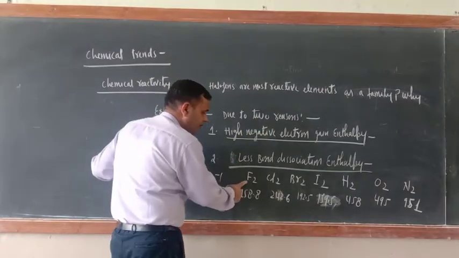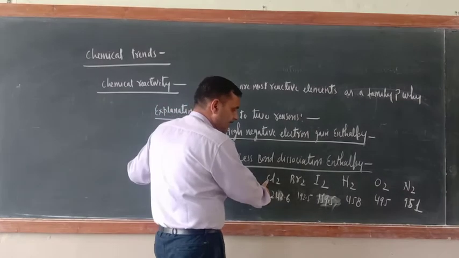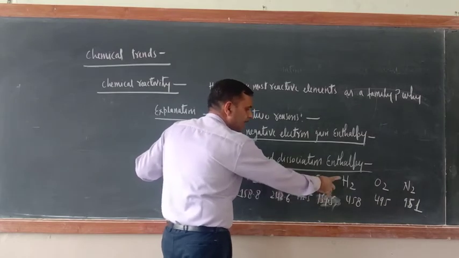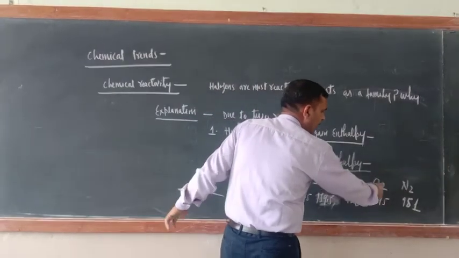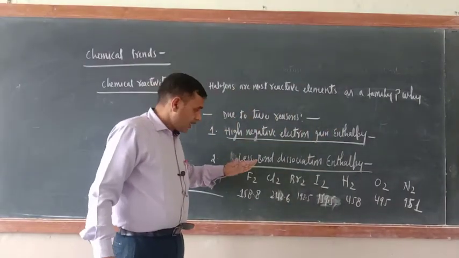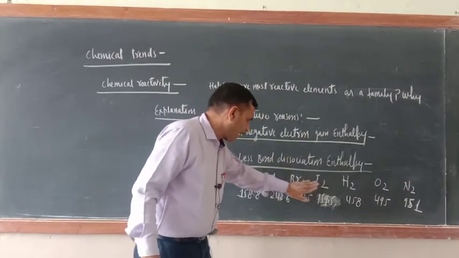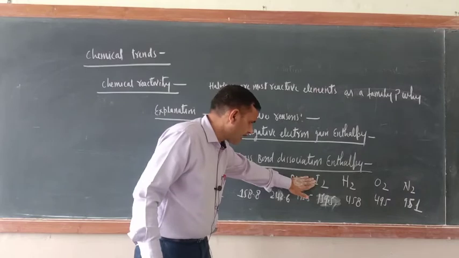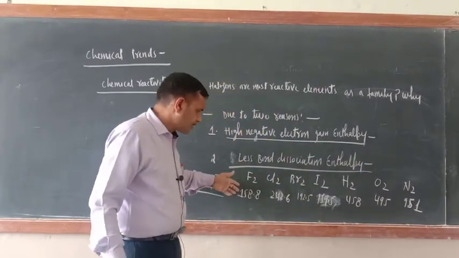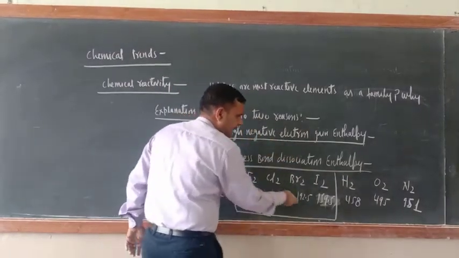Suppose I write here F2, meaning F single bond F, here Cl single bond Cl, Br single bond Br, I single bond I, H single bond H, O double bond O and N triple bond N. So try to understand. F2, Cl2, Br2, I2 are halogens; H2, O2, N2 are other elements. You see the halogens' bond dissociation enthalpy is less.